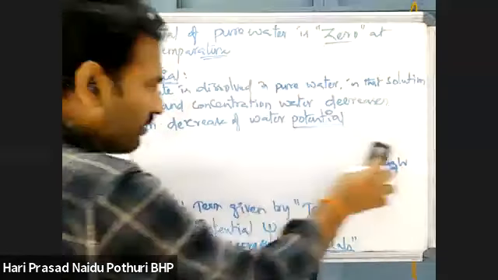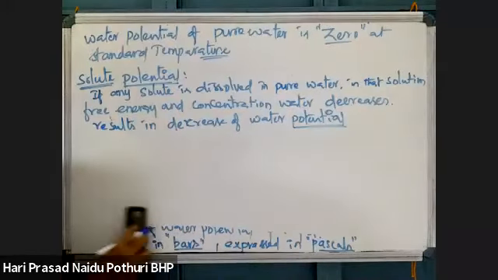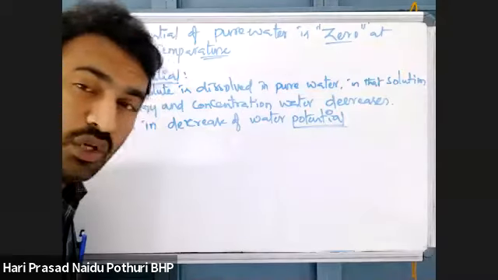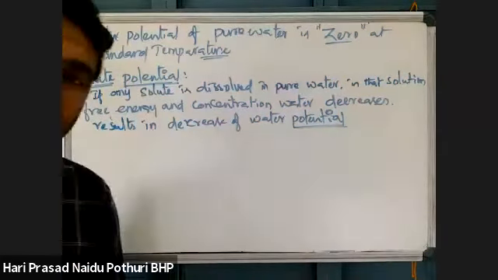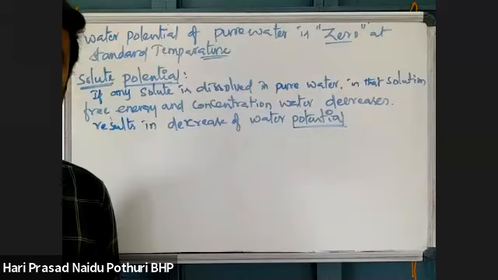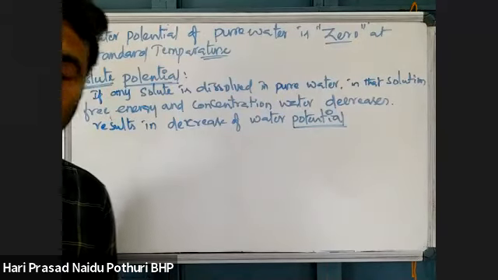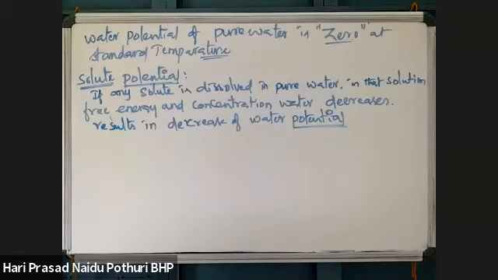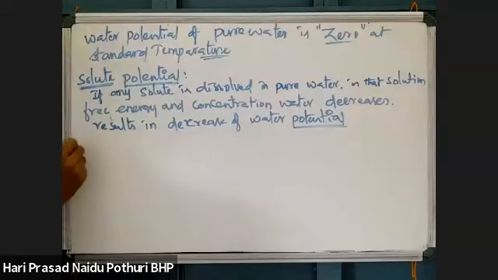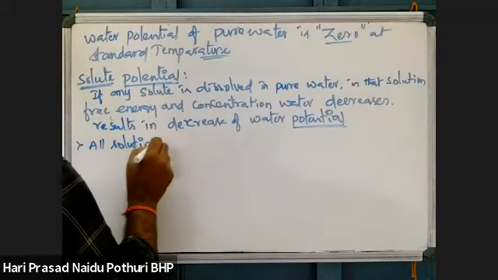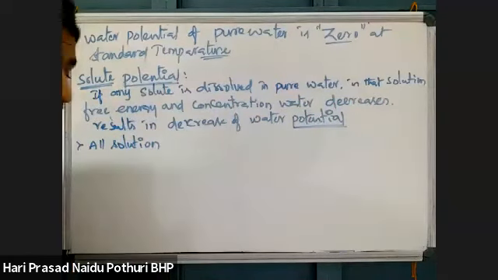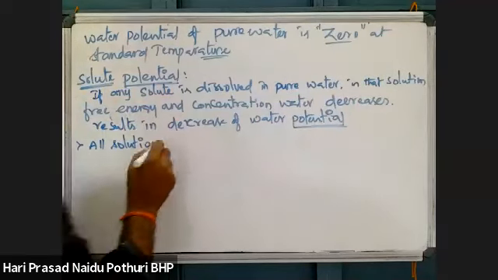So what we can say is, when solutes are present, all solutions have less water potential than pure water. What are solutions? Water with dissolved solutes.